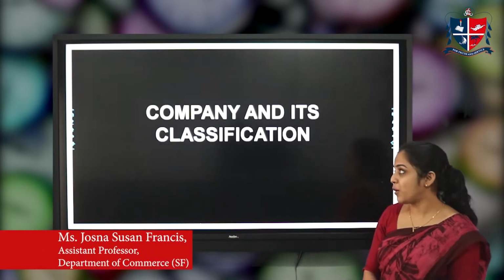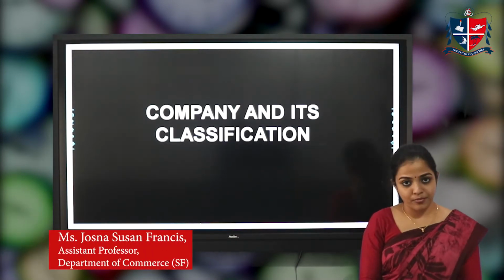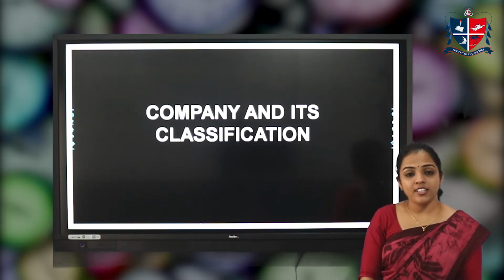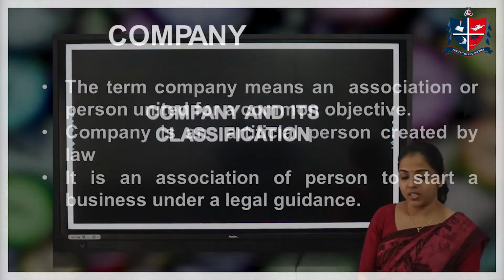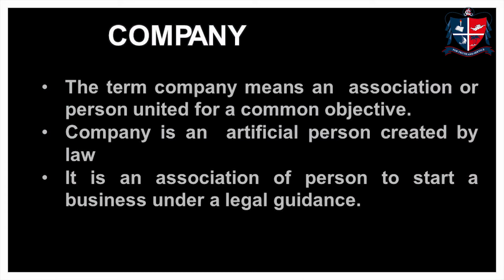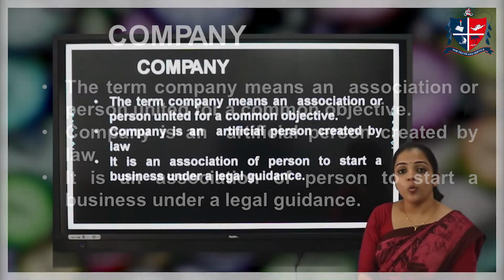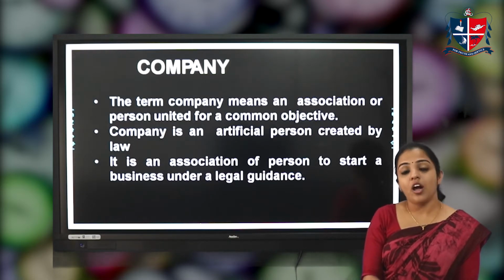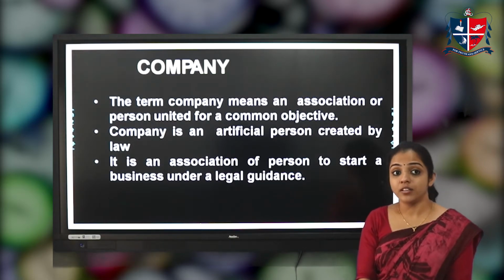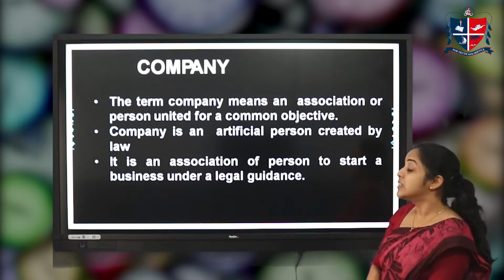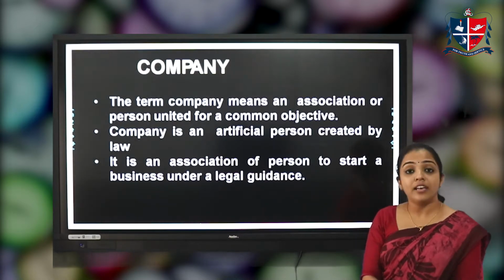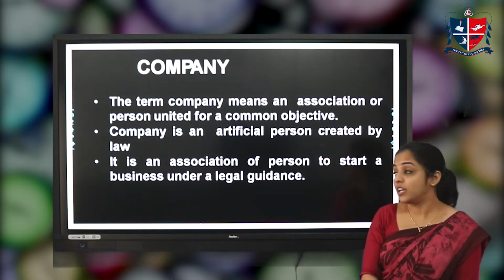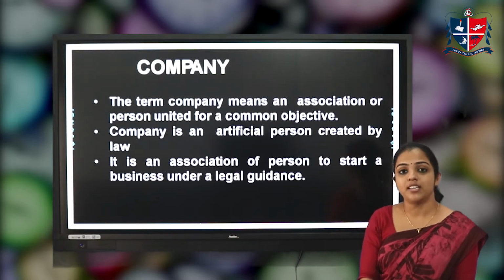Let's discuss the company and its classification. So let's know about what a company is. A company is an artificial person created by law. When a group of people come together for a common objective and purpose, and start a business under legal guidance or legal existence, we term it a company.